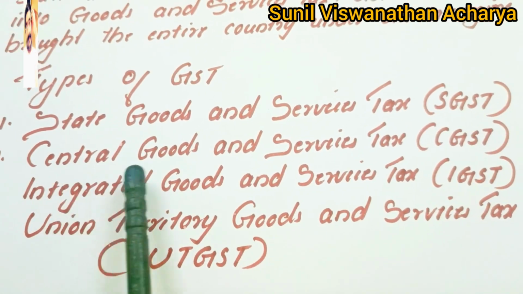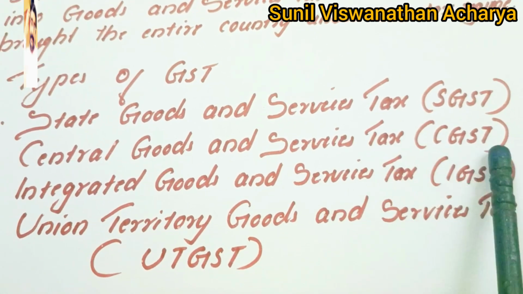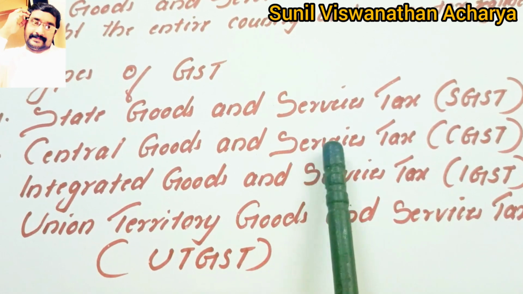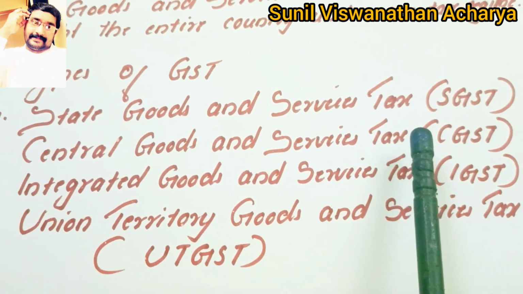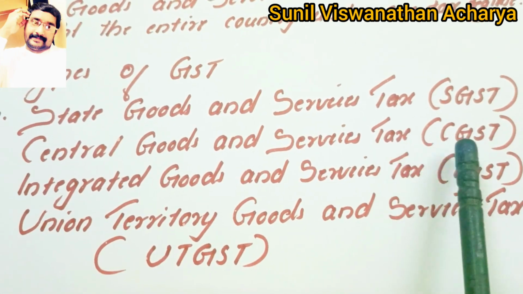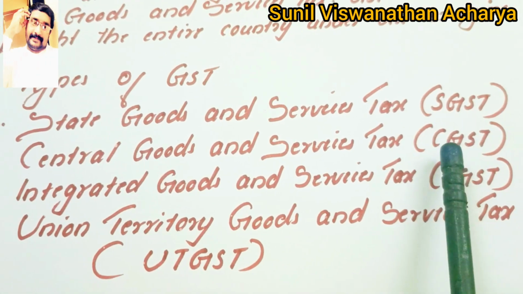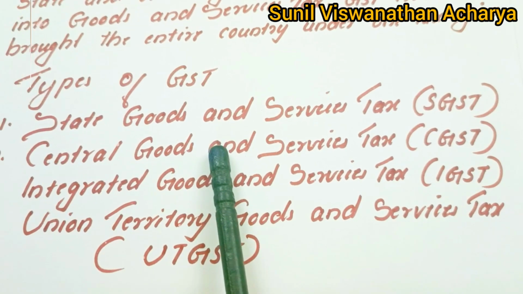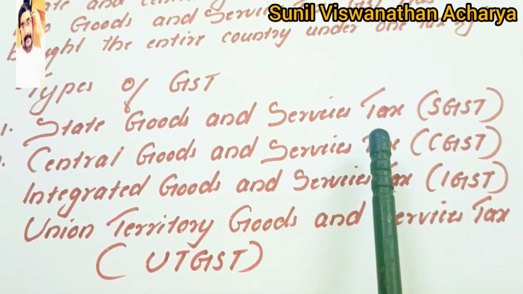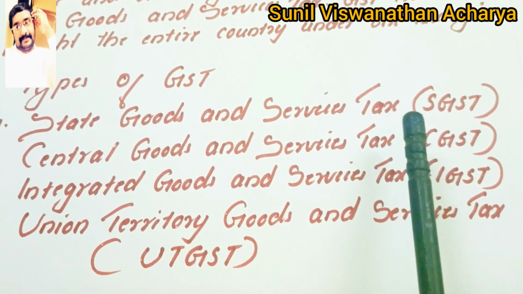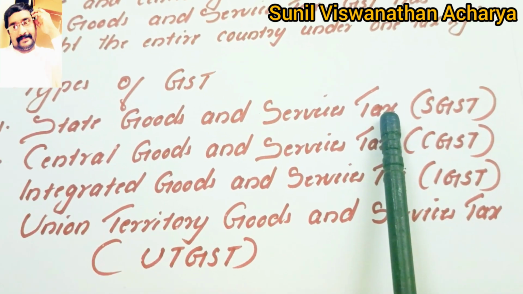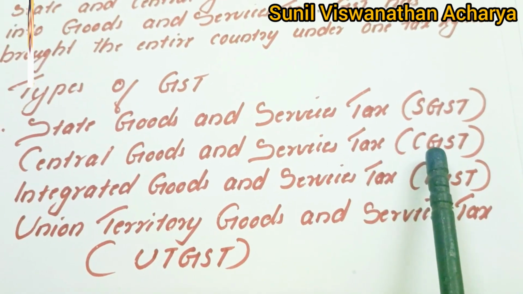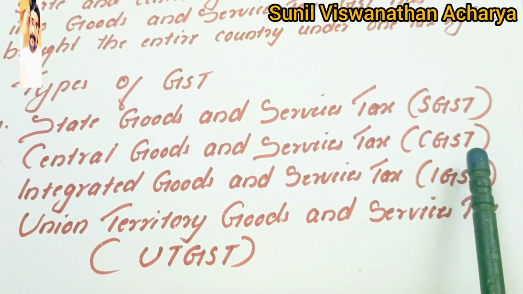Next is Central Goods and Service Tax, or CGST. For any intra-state supply of goods and services, the central government will collect tax. That tax is CGST. So for any intra-state supply, the tax collected by the state government is SGST and the tax collected by the central government is CGST.